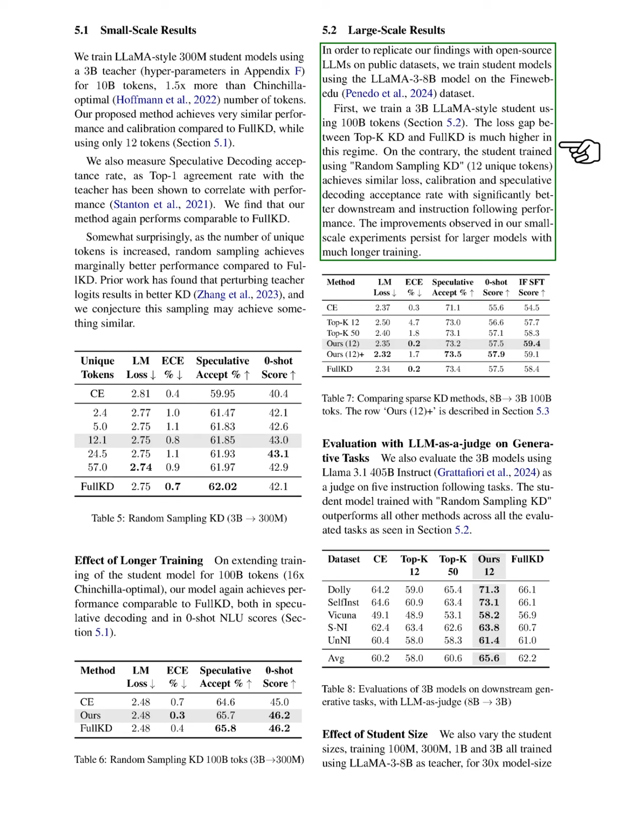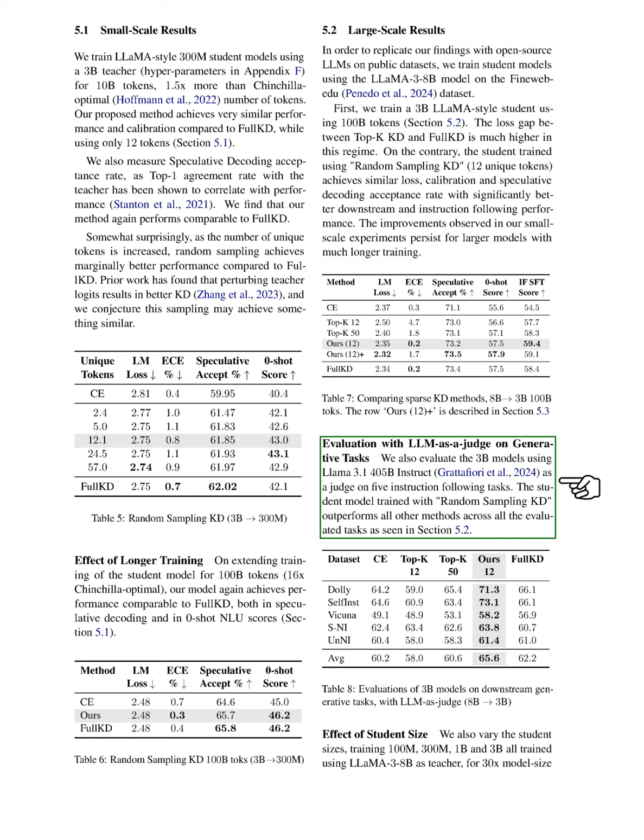Initially, we train a 4 billion Llama-style student with 7 billion tokens. We observe a larger loss gap between top K knowledge distillation and full KD in this scenario. However, the student trained with random sampling KD, which uses 62 unique tokens, shows comparable loss, calibration, and speculative decoding acceptance rates, along with significantly better performance in downstream tasks and instruction following. The improvements we see in smaller experiments continue to hold for larger models with extended training.